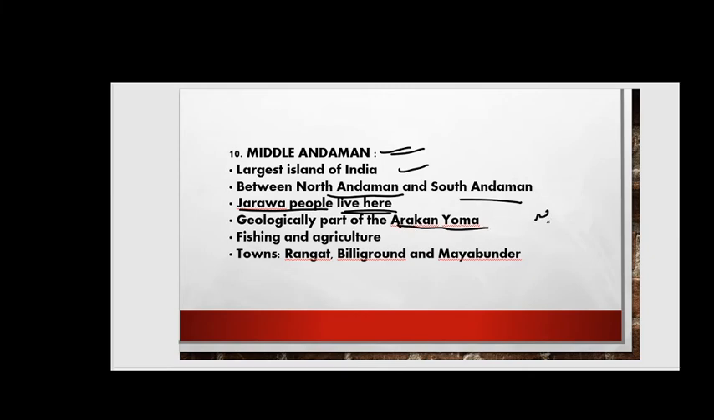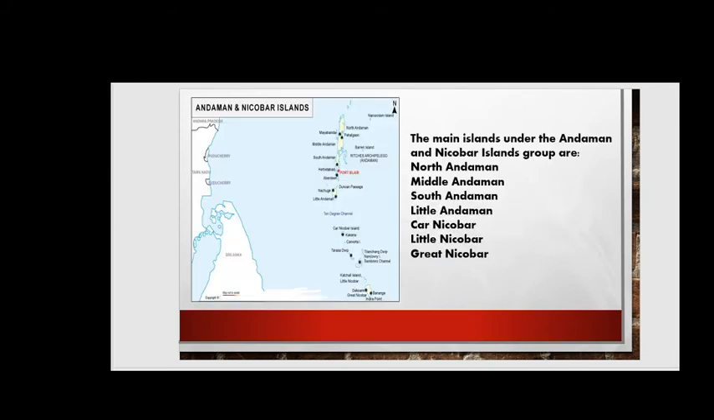That means Northern and Middle Andaman are part of the Arakan Yoma mountains, friends, right? So these are the extension of the Himalayas, right friends? I have asked this question earlier. Next, fishing and agriculture are the main economic activities of this region. Next, the important towns are Rangat, Billiground and Mayabunder, right friends? So these are the important towns located in this region.